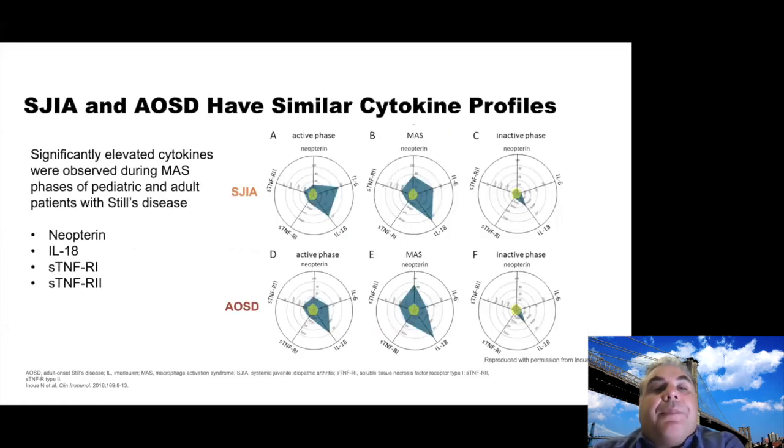Also looking at SGIA and AOSD, they have similar cytokine profiles, and we see here cytokines like neopterin, IL-18, and soluble TNF receptors 1 and 2 elevated in active disease. Some of the cytokines will go back to normal when there's remission. In this particular study, IL-18 seemed to be elevated even when there was presumed clinical remission. There was some hope for IL-18 to be a biomarker maybe for this disease. That study kind of disputes that. Next slide.